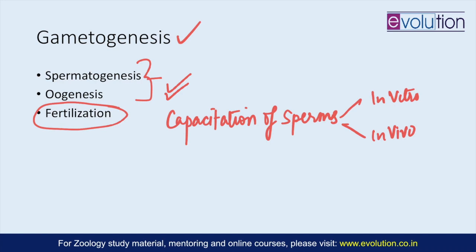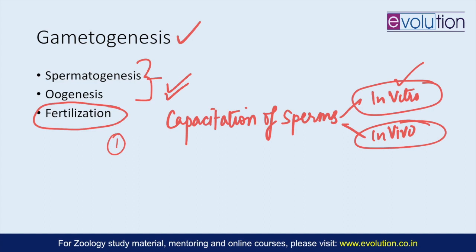Sperm has to undergo many physiological changes which lead up to its functional maturation, and when it happens in the female's reproductive tract, that is in vivo, or if it is done in the lab during the IVF procedure, that is the in vitro capacitation. So what you need to focus on in the capacitation part is that in case of in vivo capacitation, there is the albumin protein in the female reproductive tract.